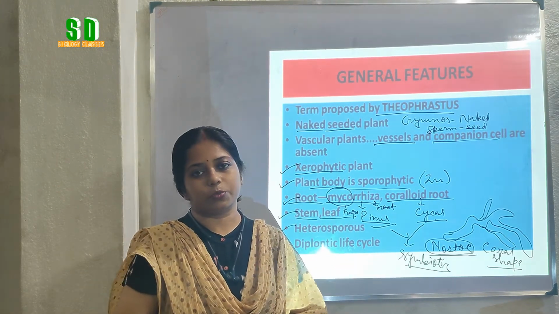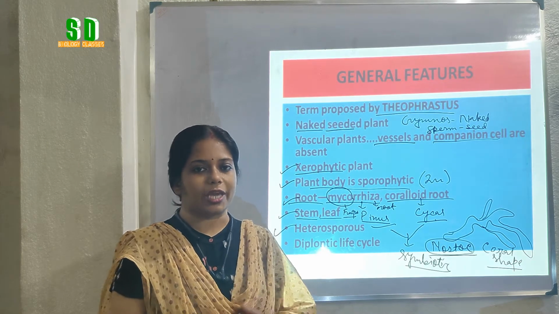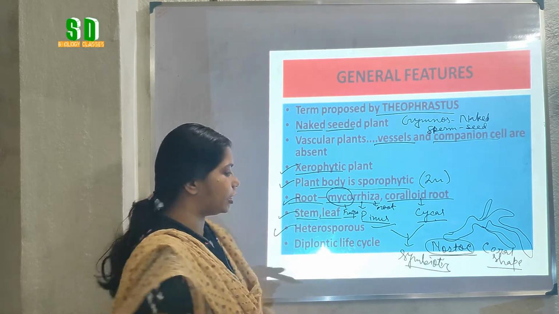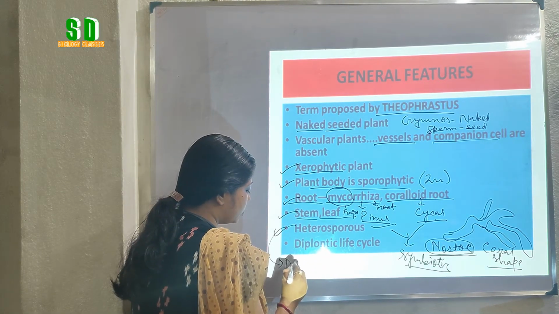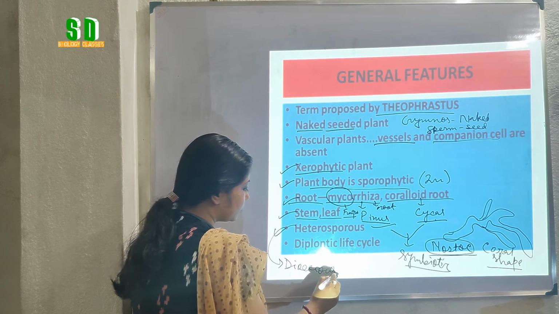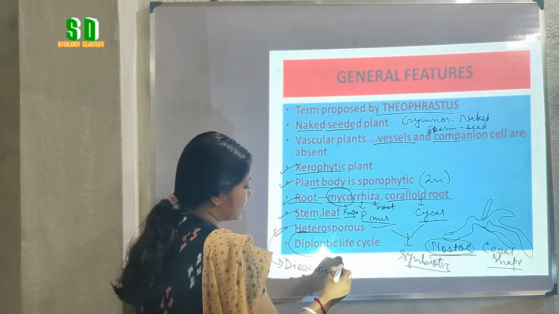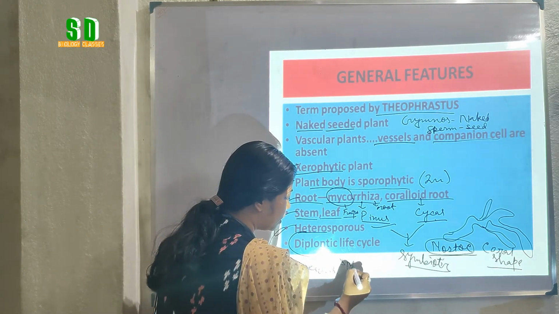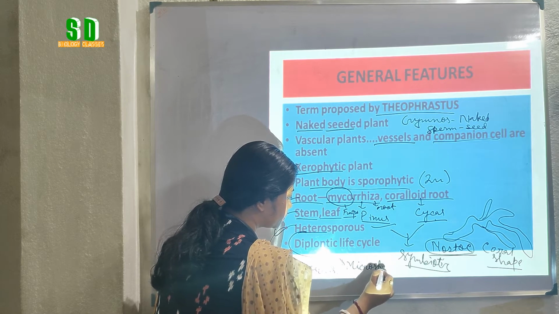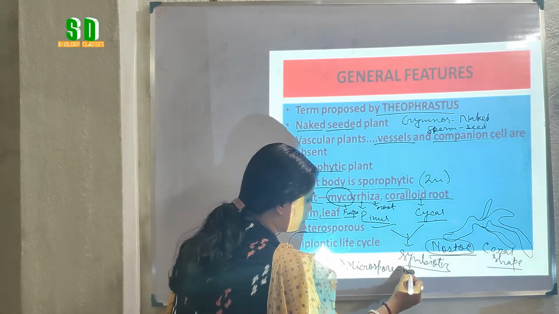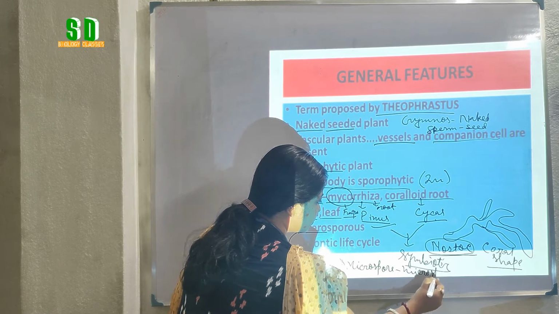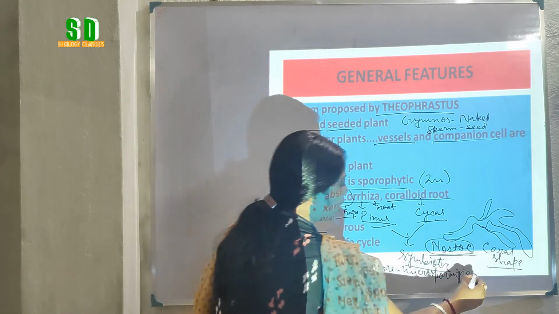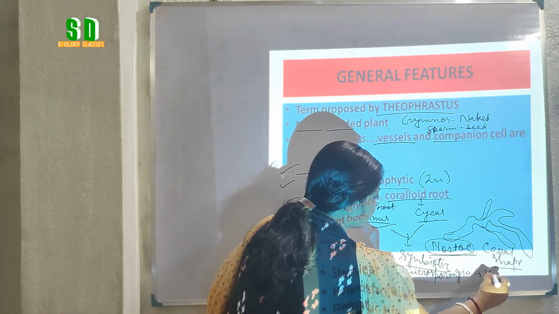They are also heterosporous. That means they bear two types of spores, and in most cases the spores are present in two different plant bodies. That means the plant body is dioecious. They are heterosporous, that means they produce two types of spores: microspores, produced within microsporangia, and the microsporangia are present within the microsporophyll.